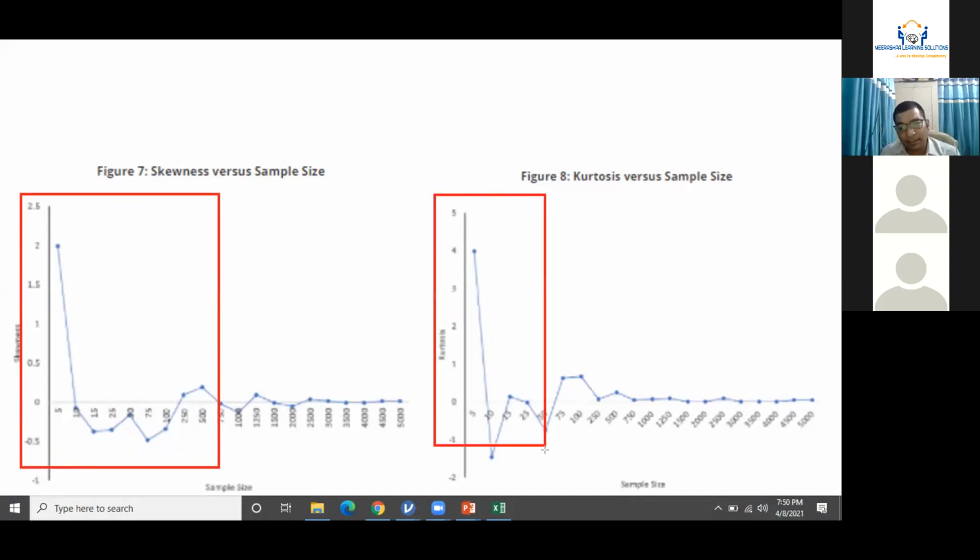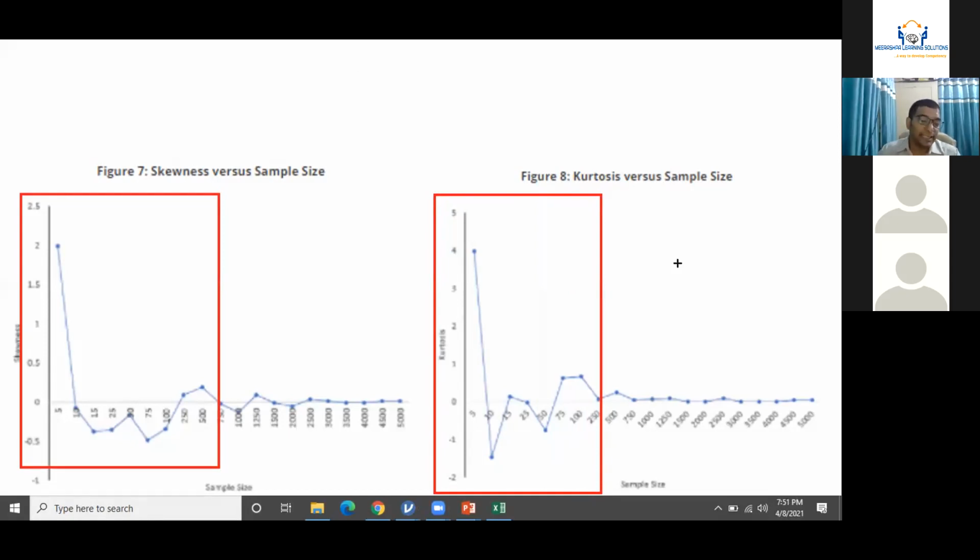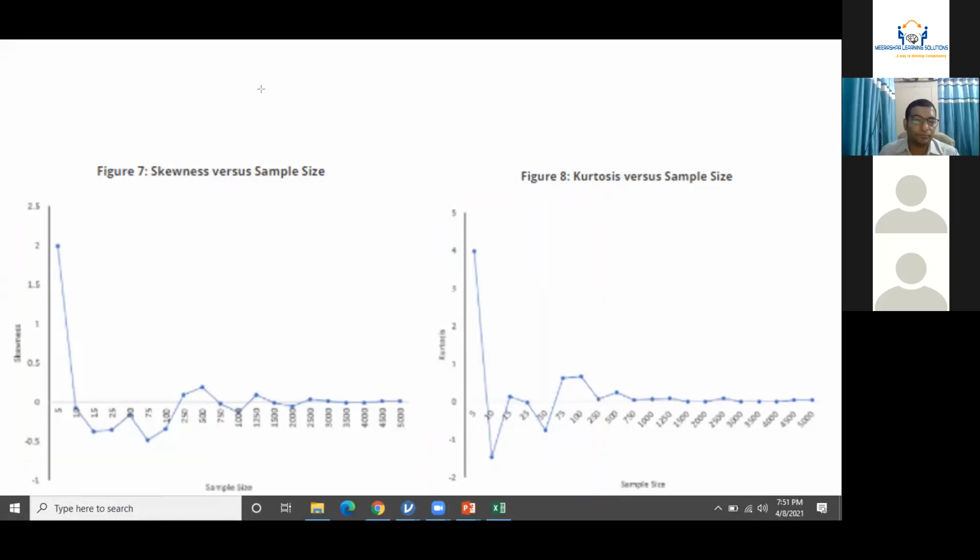Any data which is having sample size more than 250, probably kurtosis will be very, very normal for them. So if your sample size is more than 250, measuring with the help of kurtosis will not be the correct decision. If your sample size is more than 750, measuring the normality of the data with the help of skewness is not the correct decision, right? So if your sample size is larger than this, you need not worry.